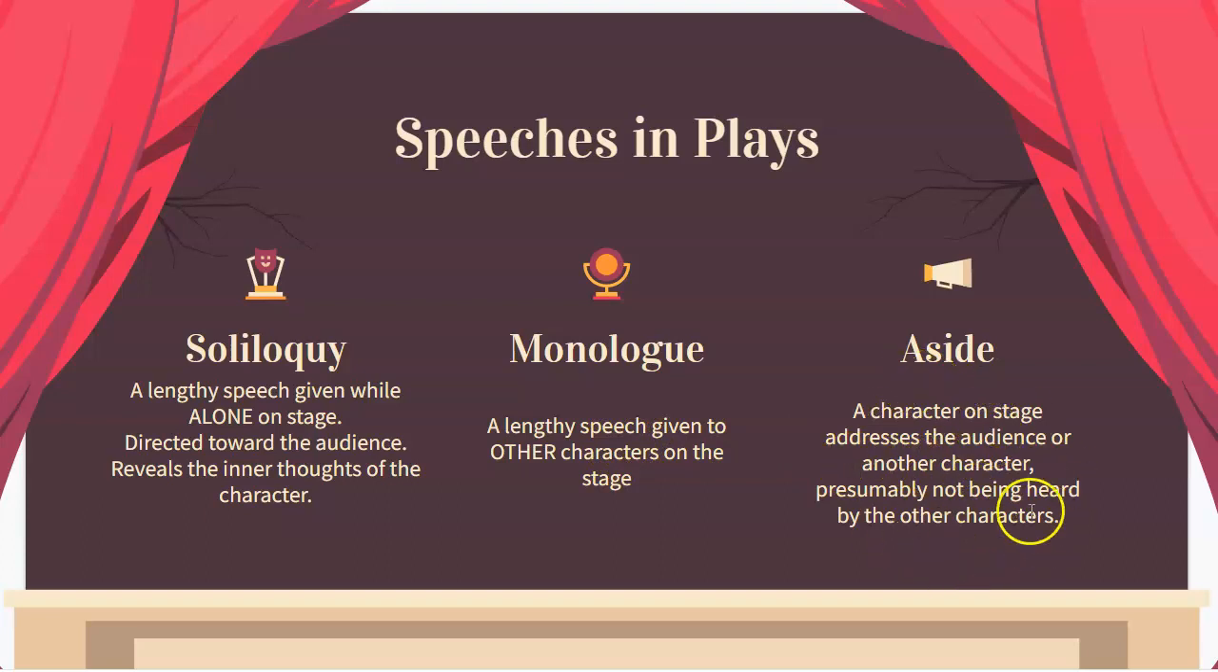Okay, aside. An aside is where a character on stage addresses the audience or another character in a whisper, but the other characters can't hear it. So as an idea, if I'm giving a big speech in class and one student decides to make a little funny joke that only another student can hear, that is an aside. That student laughs. Other people around them might laugh. It's an aside. It's not part of the main action.